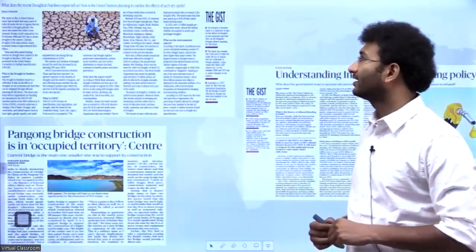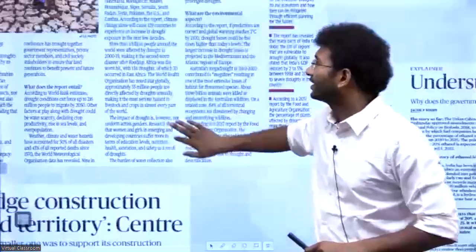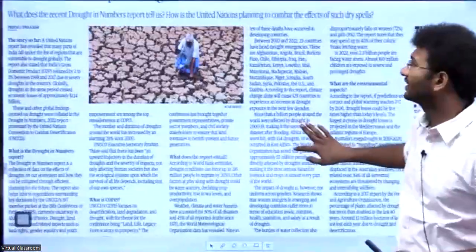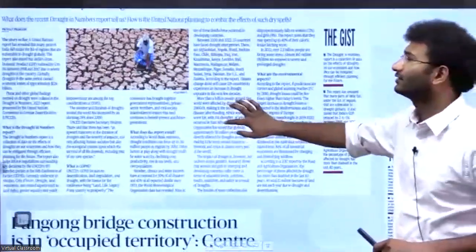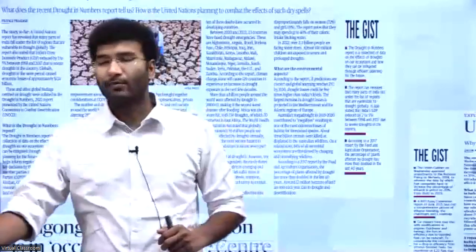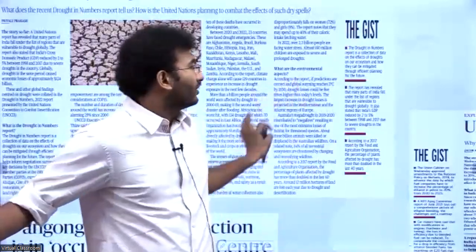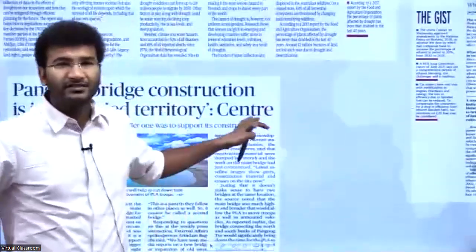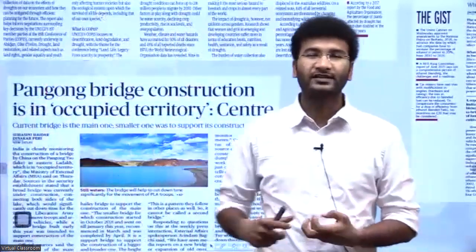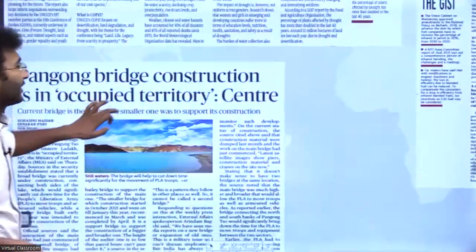Secondly, another article which we'll be taking up is the potential of drought. There is a report which says that India's vulnerability to droughts, given by the UN under the United Nations Convention to Combat Desertification. This was one of the triplets of the United Nations 1992 Rio Earth Framework. We'll try to understand the background, the various types of droughts, and other aspects with respect to India's conditions with respect to droughts.